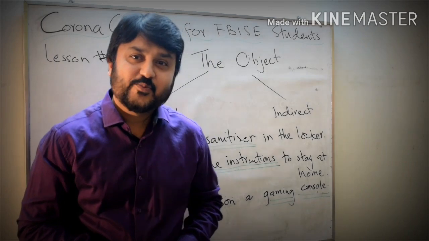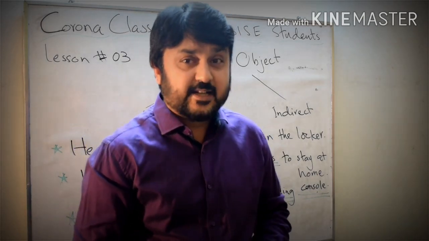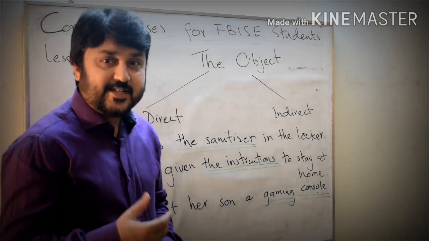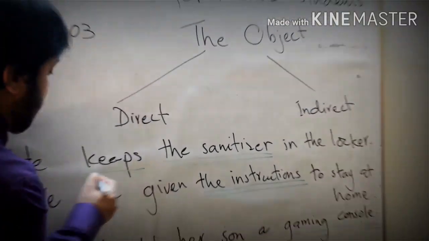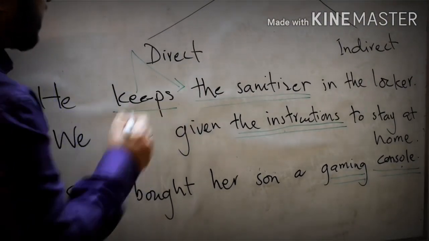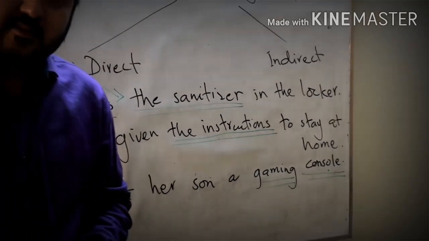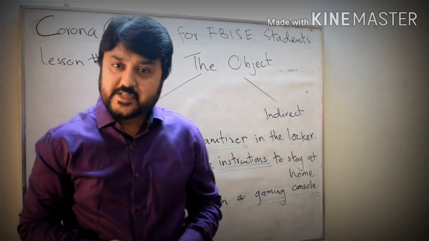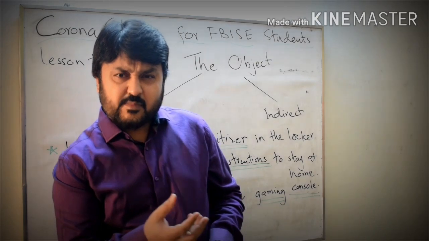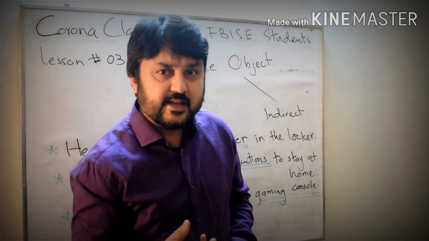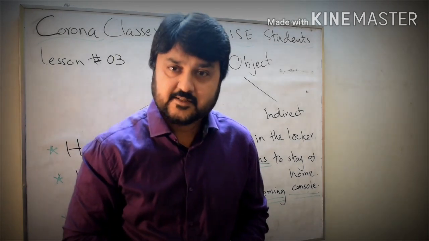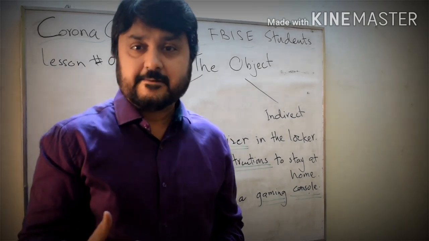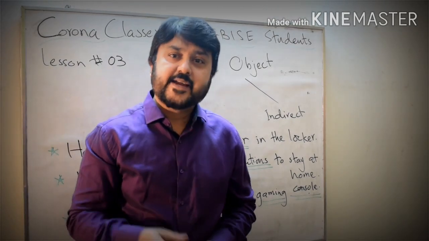Now, come back to the topic. What is the object in this sentence? He keeps the sanitizer in the locker. Ask from the verb, what is the object? He keeps what? He keeps the sanitizer. So the sanitizer is the object of this sentence because it is immediately receiving the action. That is why it is the direct object. So the object which receives the action immediately is the direct object.